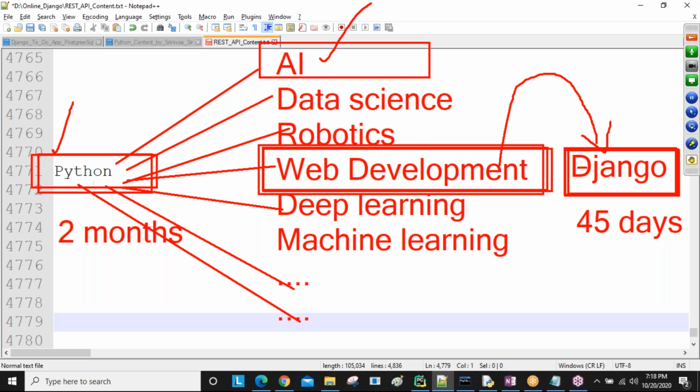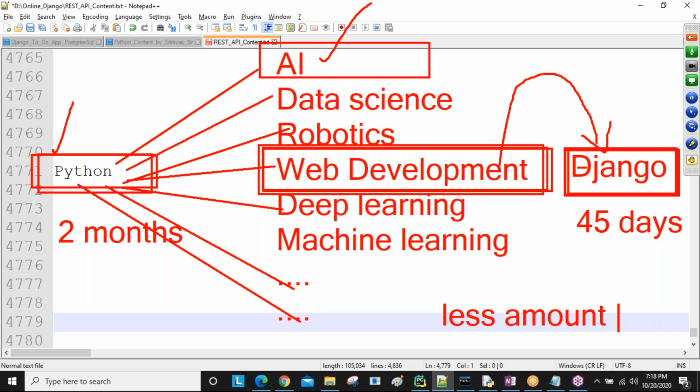So using this Python and Django framework knowledge within the 4 months, if you practice very regularly, if you practice clearly, then you can crack the interviews immediately. You can get the jobs within the 4 months when you practice well. Understand? Also, to learn Python and Django, you are going to spend less money, only a less amount, to learn these two courses.